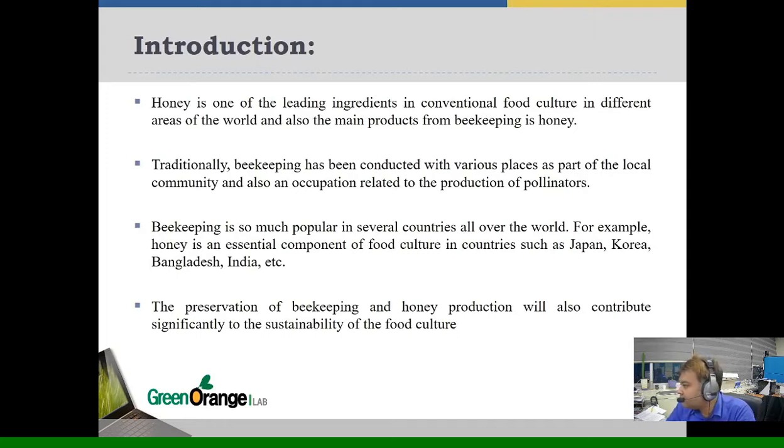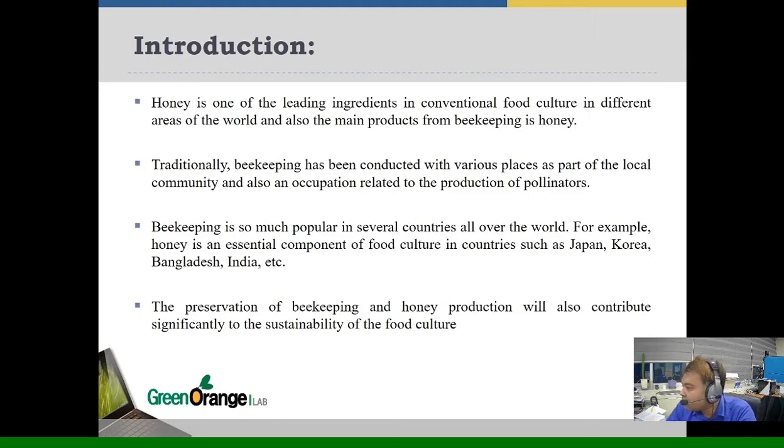Introduction. Honey is one of the leading ingredients in conventional food culture in different areas of the world. And also the main product from beekeeping is honey. Traditionally, beekeeping has been conducted in various places as a part of the local community and also an occupation related to the production of pollinators.